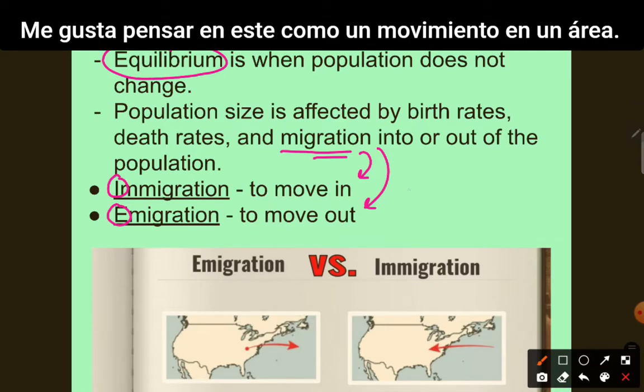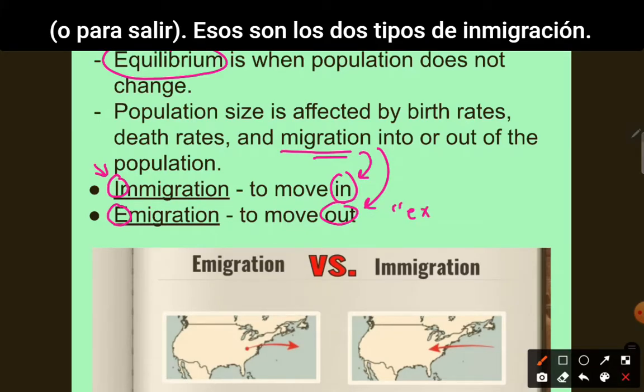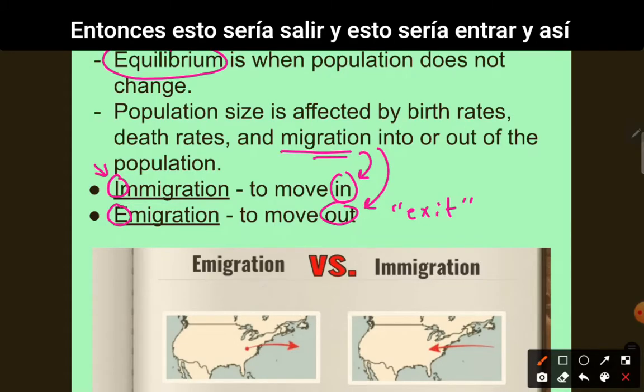I like to think of this one as moving into an area. That's why it starts with an I. And this one is moving out, or to exit. Those are the two types of migration. So this would be to exit, and this would be to enter.